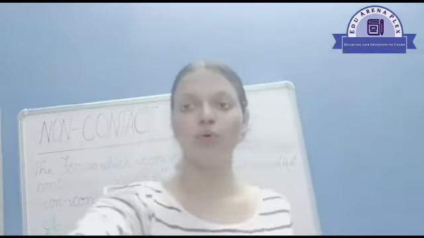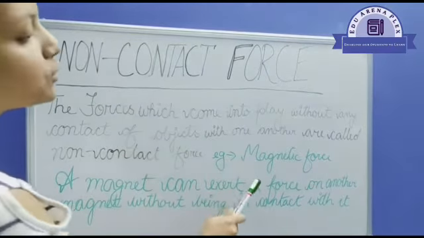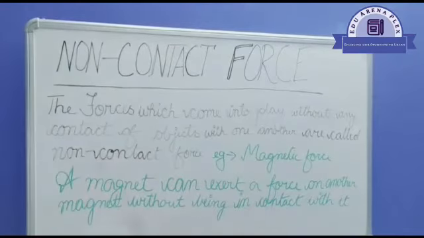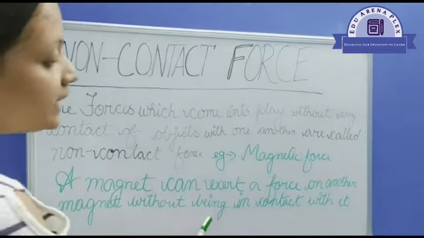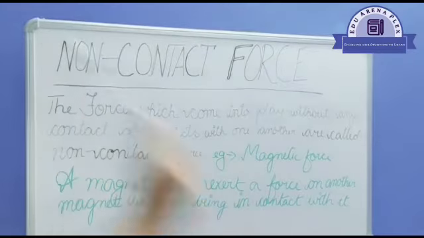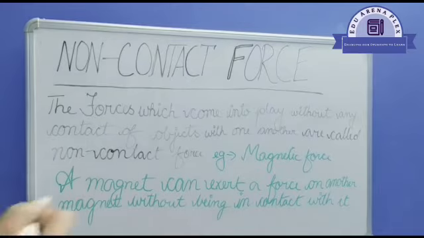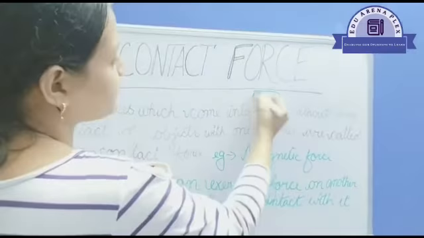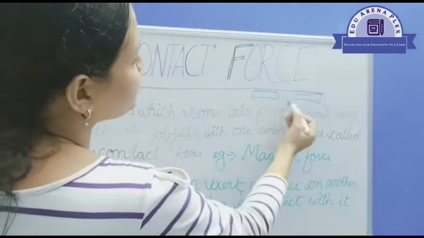I'll show you on the board. An example of non-contact force is the magnetic force. Why is magnetic force an example of non-contact force? Because a magnet can exert a force on another magnet without being in contact with it. For example, if this is a magnet and this is another magnet, without touching one another, they can create a force.